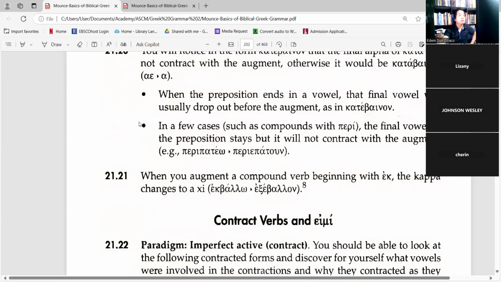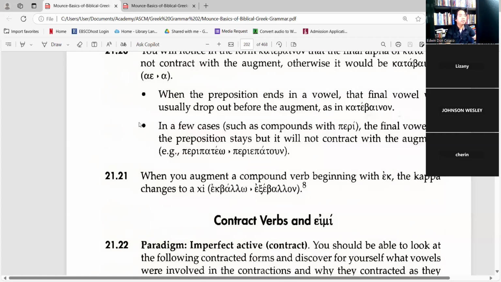And then ekbalo, I throw out or I cast out, the imperfect becomes exebalon. Okay? So what happened here?